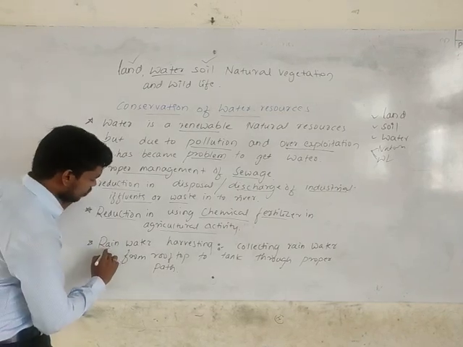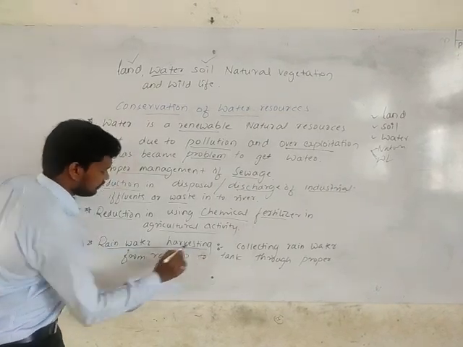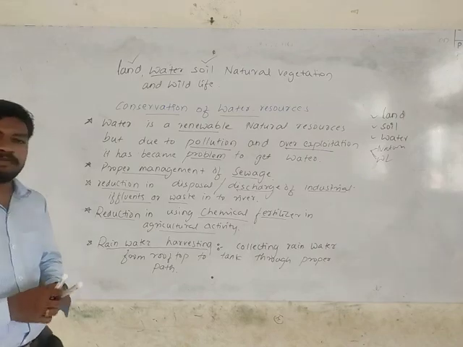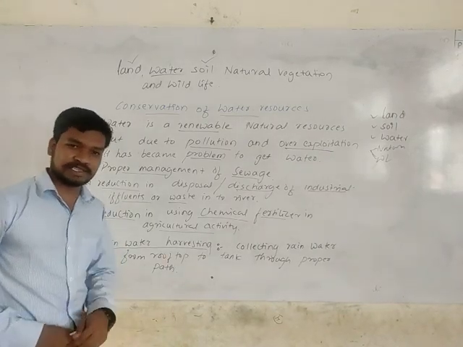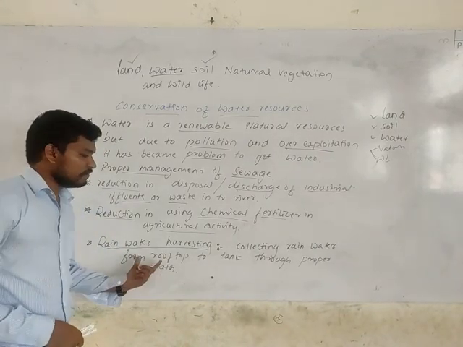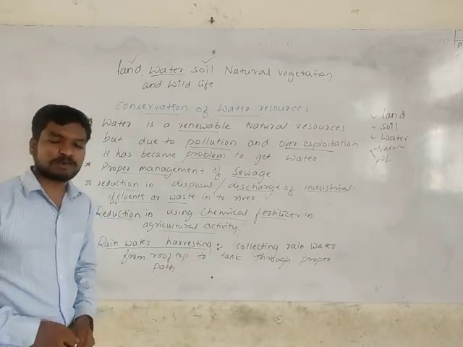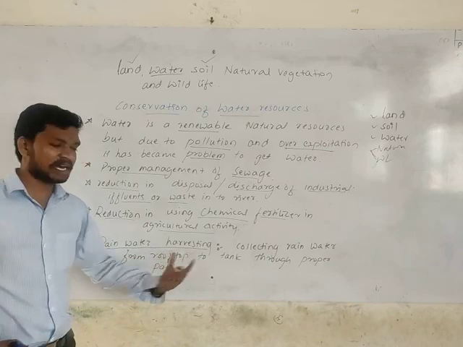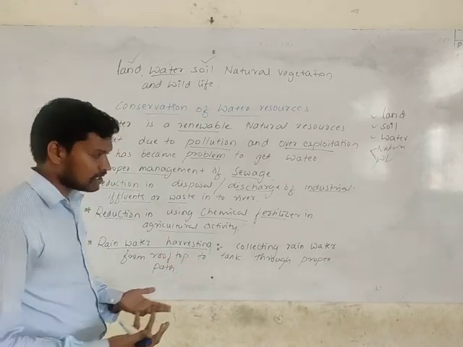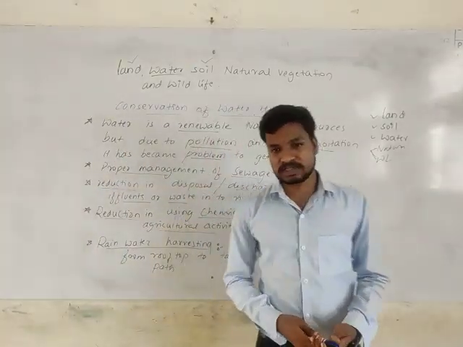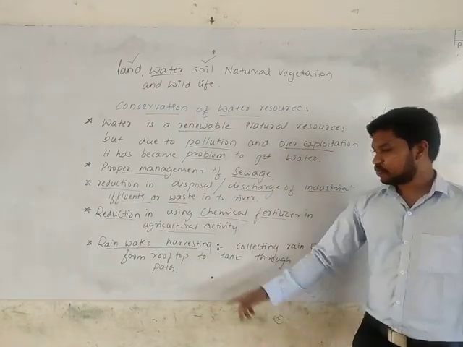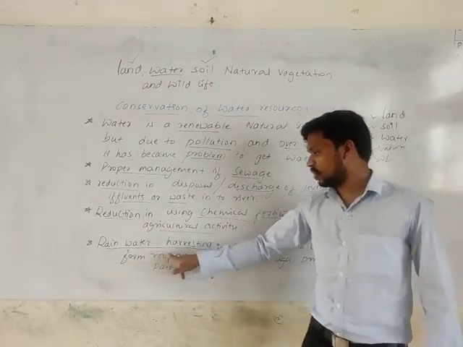And rainwater harvesting is one of the important activities which can give us a way to make use of water properly. If you want to properly use the water availability we are getting over the earth's surface, it's one of the main activities, like rainwater harvesting.